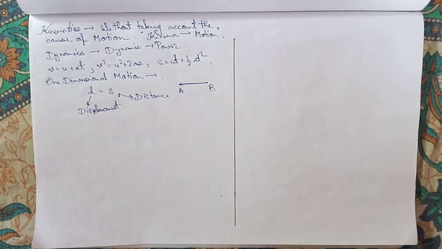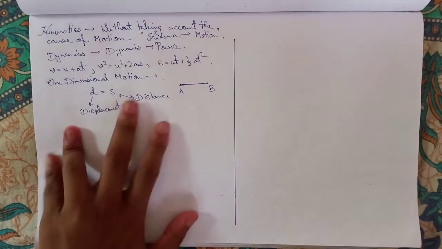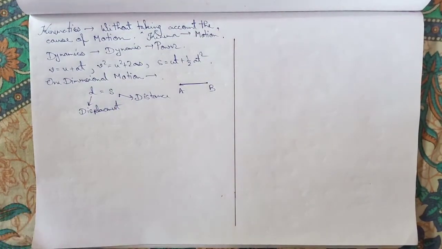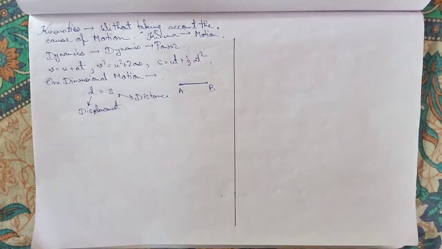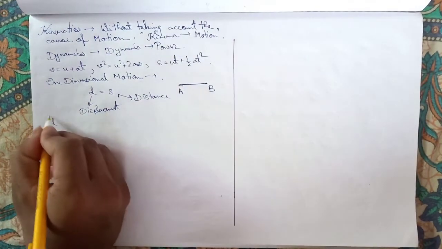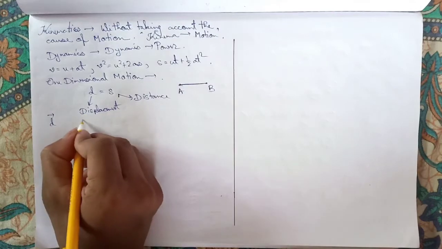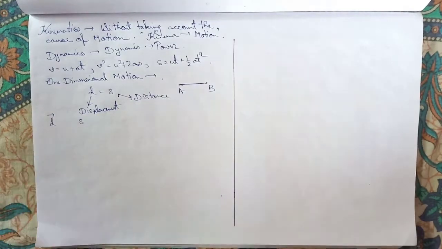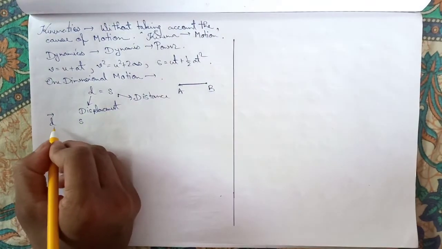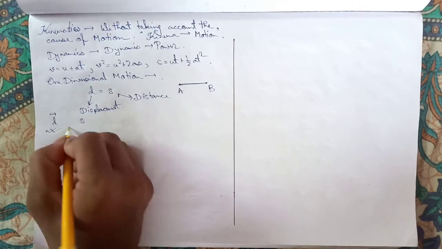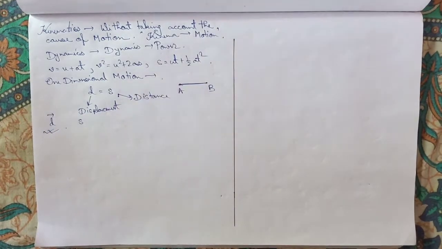That's why they are the same, so we will not differentiate displacement and distance here. Only for basic knowledge we can say they are different: D can be written with an arrow because it is a vector, and S cannot, because it is a scalar. In a later chapter we will learn what is vector and what is scalar.